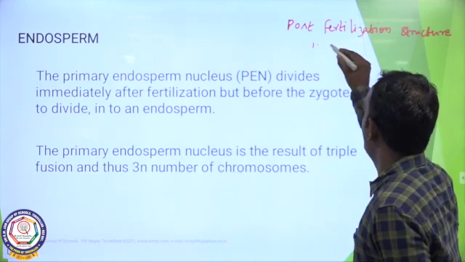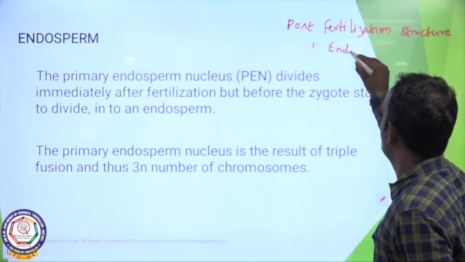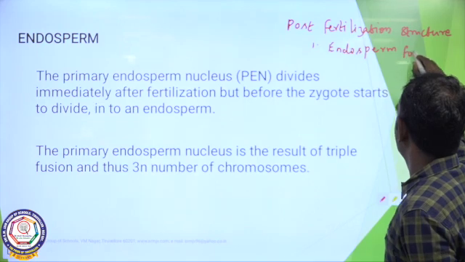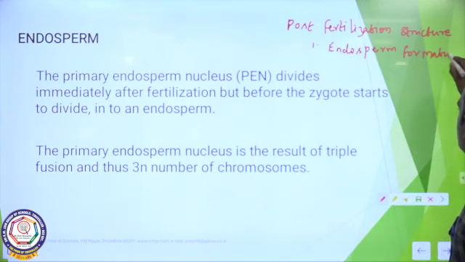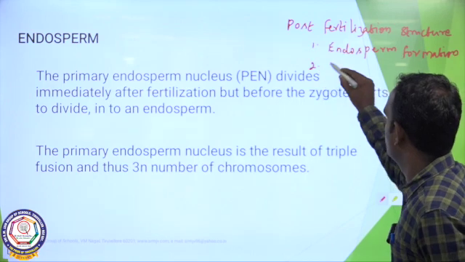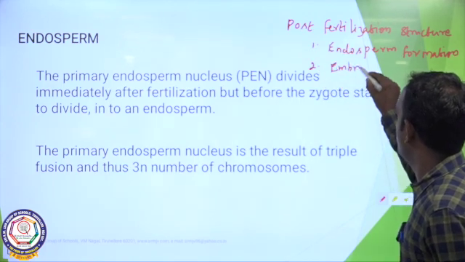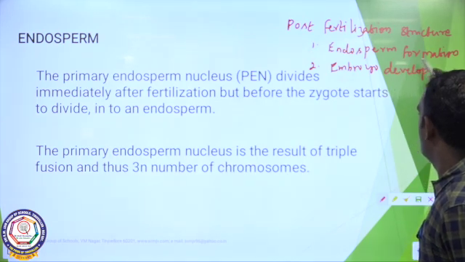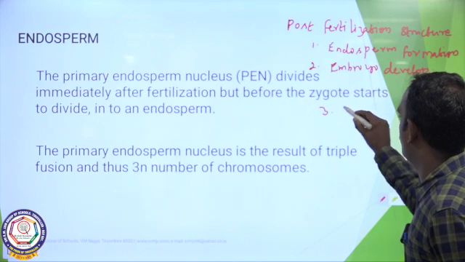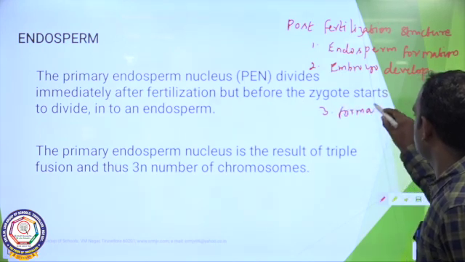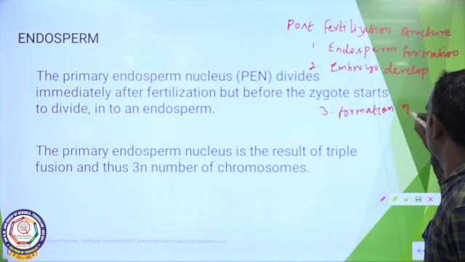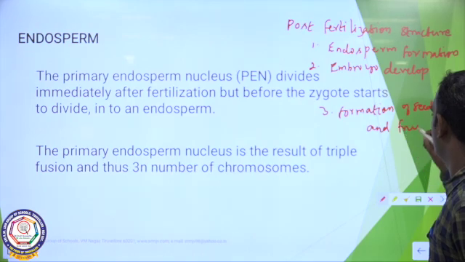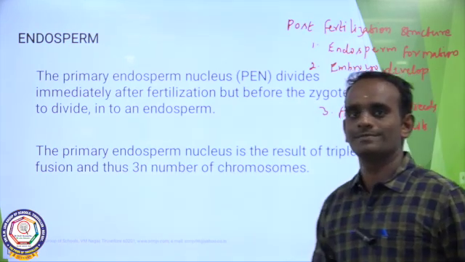Number 1, endosperm formation, embryo development, formation of seeds and fruits.